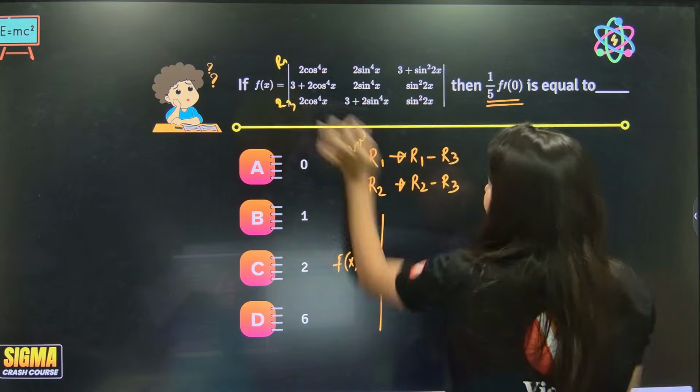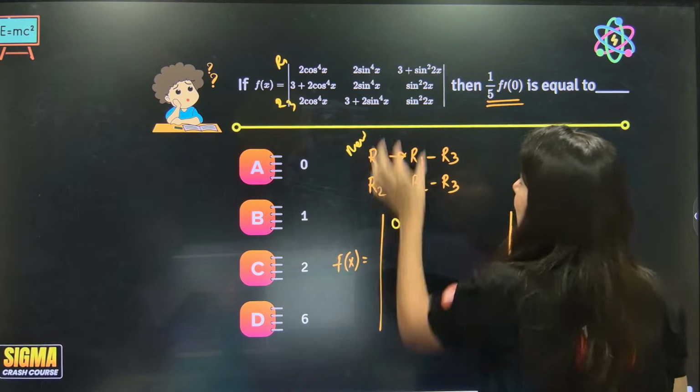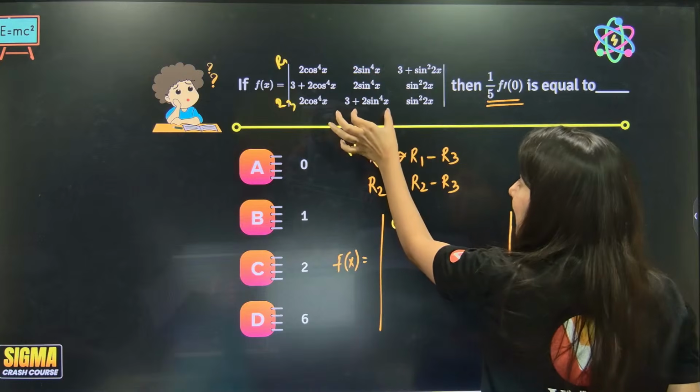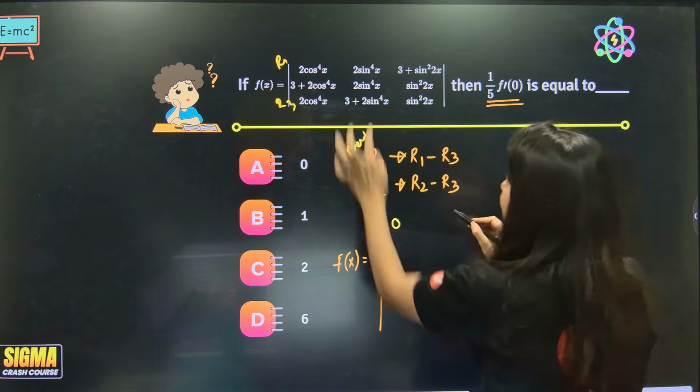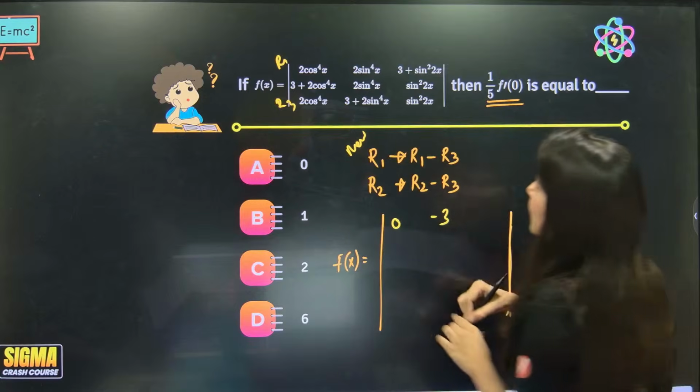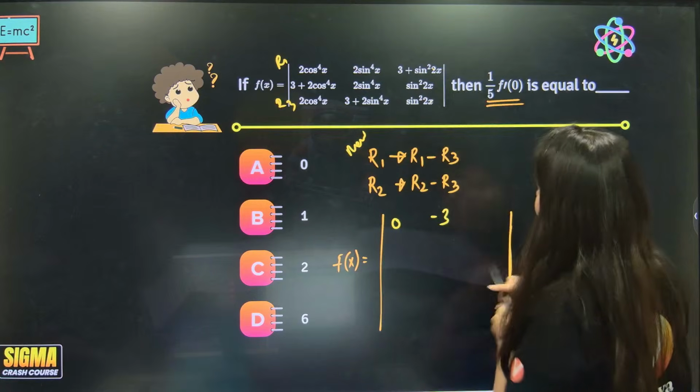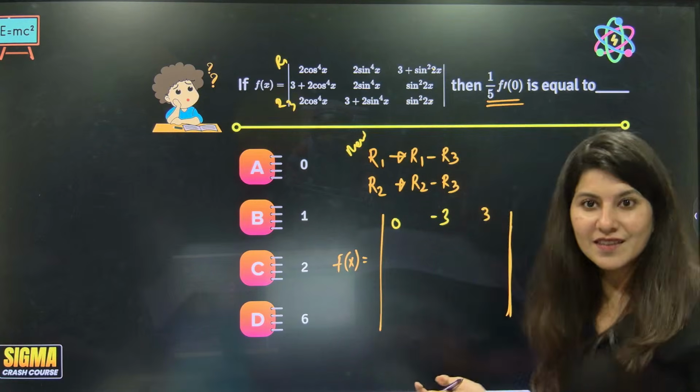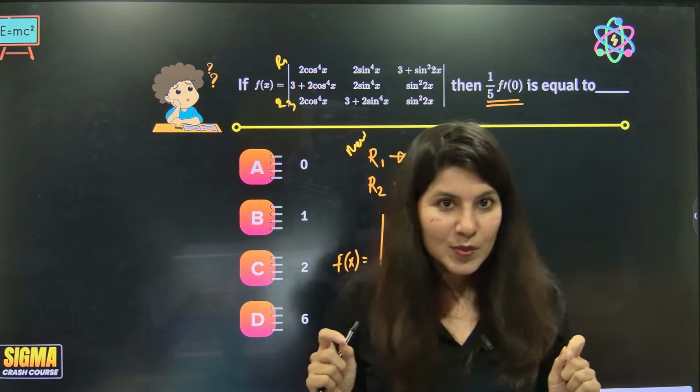So now subtract. 2 cos power 4 minus 2 cos power 4 gives 0. 2 sine power 4 minus 3 minus 2 sine power 4, so this cancels, minus 3. Are you able to subtract? This minus this will give you just 3. Can you see? R1 became very super easy.